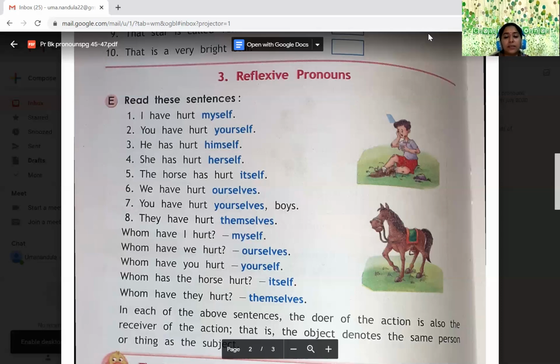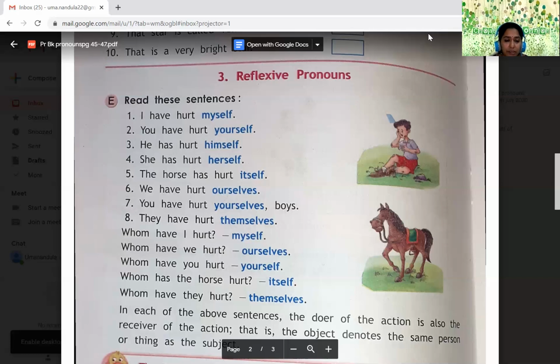So here you can see the reflexive pronouns. As you remember, reflexive pronouns are the reflection of the subject, which actually comes as an object. The doer of the action and the receiver of the action are the same. Like I did myself, I eat myself, I comb myself. He read the story himself. She sang the song herself. That way we have different sentences we have discussed here.